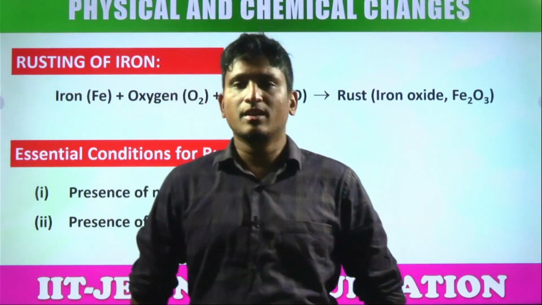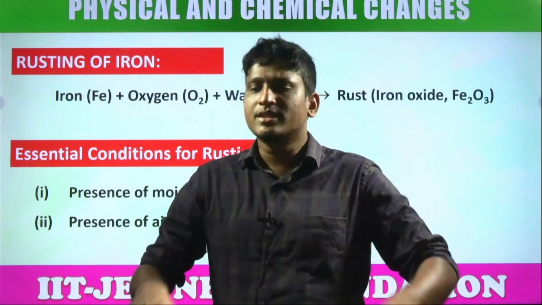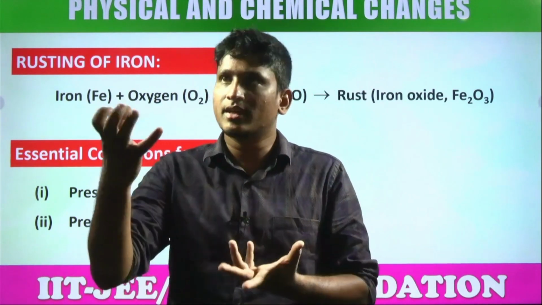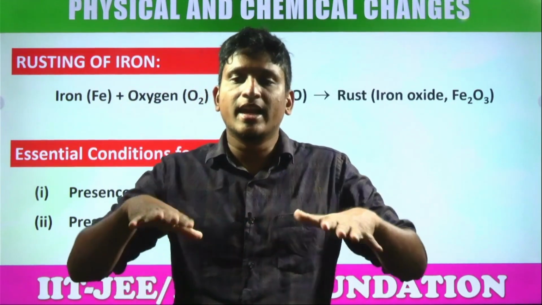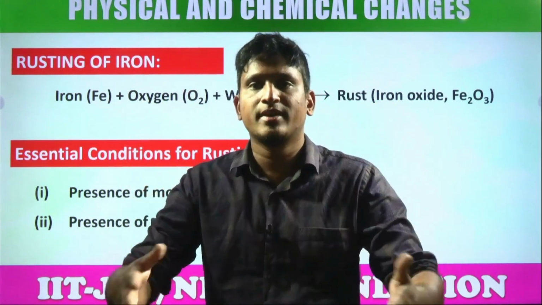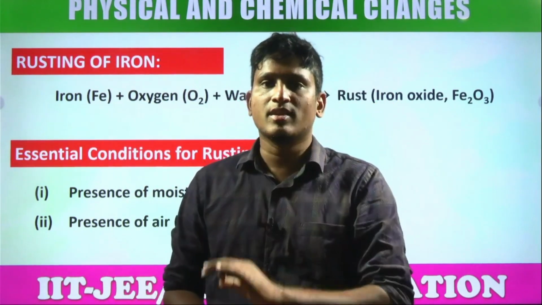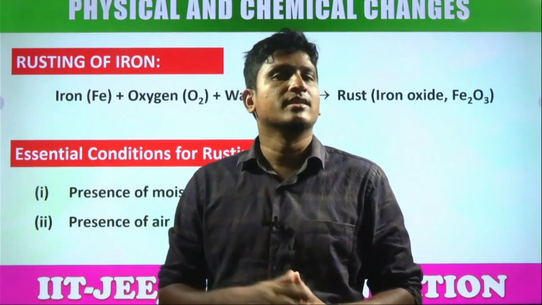Before talking about rusting, we have to talk about corrosion, students. Corrosion means the upper surface of the metal, on exposure to atmospheric gases, gets corroded. That means the layer converts into its respective oxide or sulfide or carbonate. That process is called corrosion. And the corrosion that takes place in iron is called rusting.